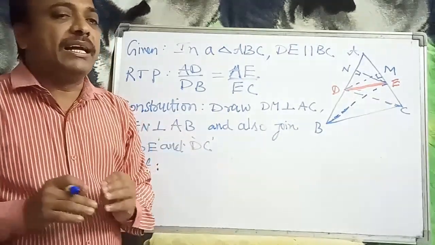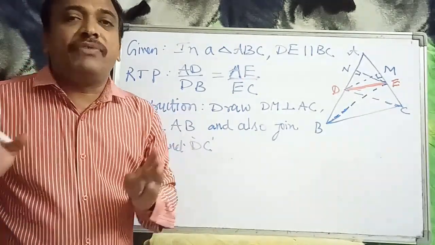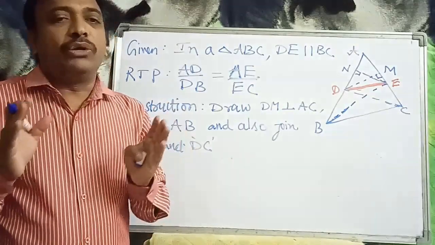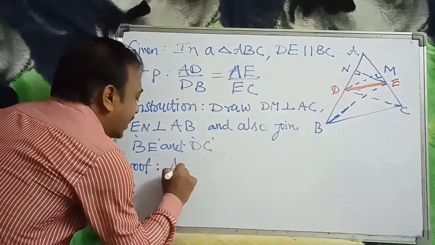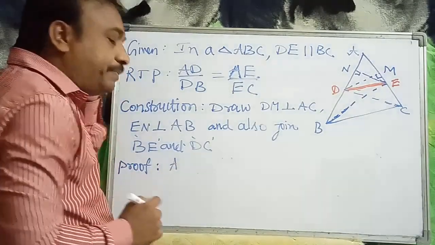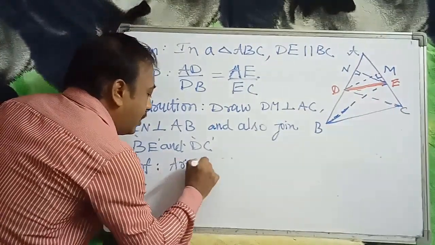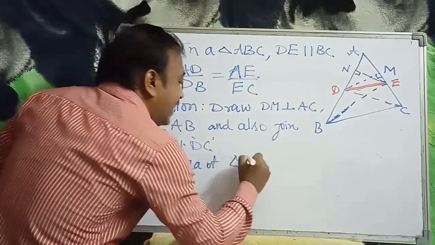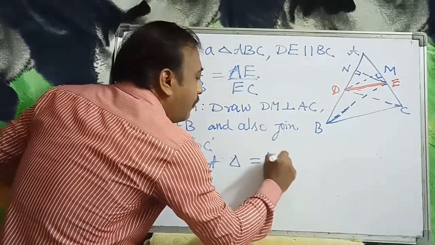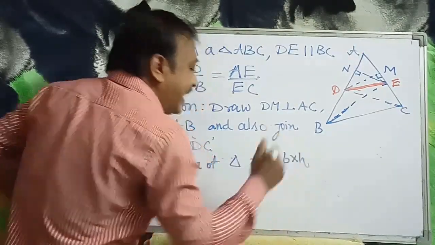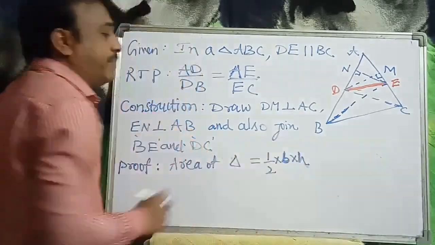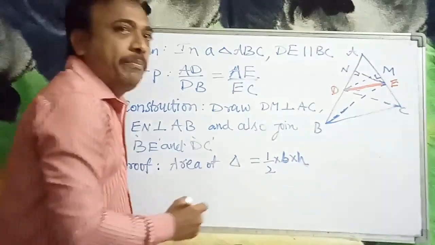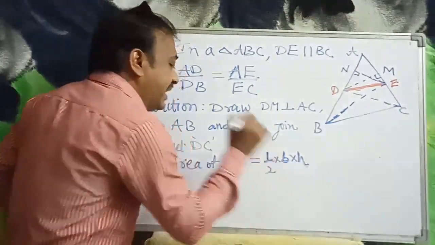Area of a triangle is half into base into height, where B denotes base and H denotes height.